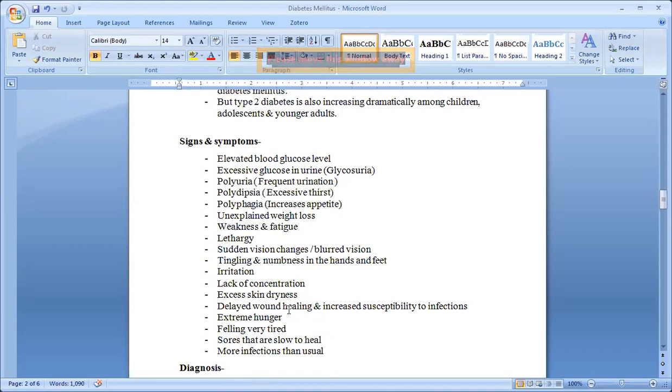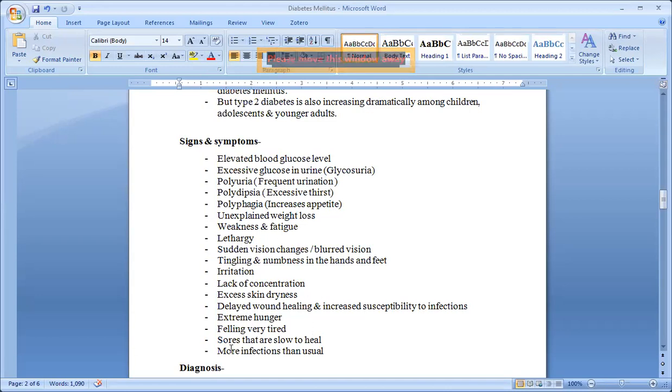Delayed wound healing and increased susceptibility to infection; they are more prone to infections. Extreme hunger, that is polyphagia, increased appetite. Feeling very tired, that is lethargy, weakness or fatigue.